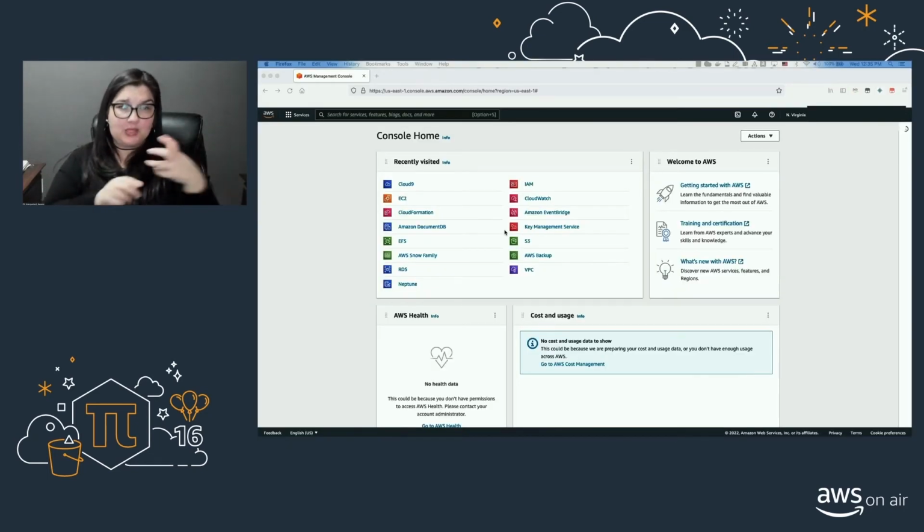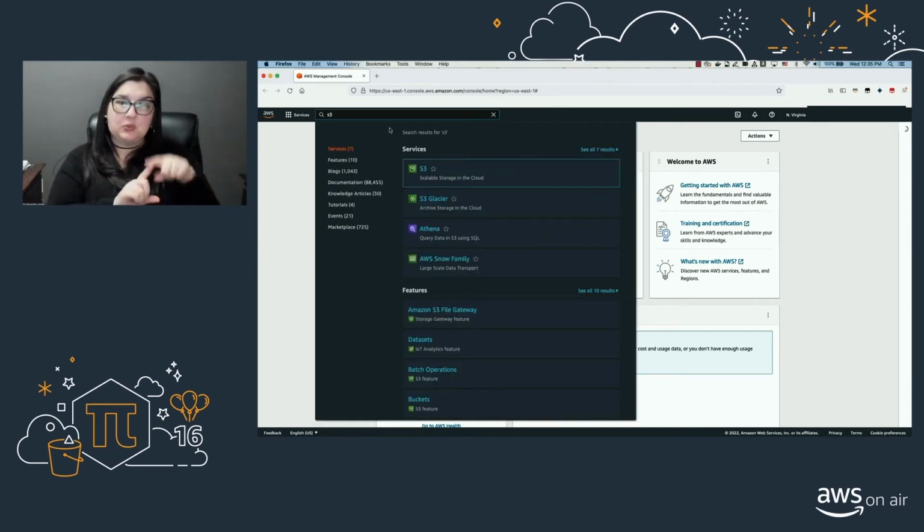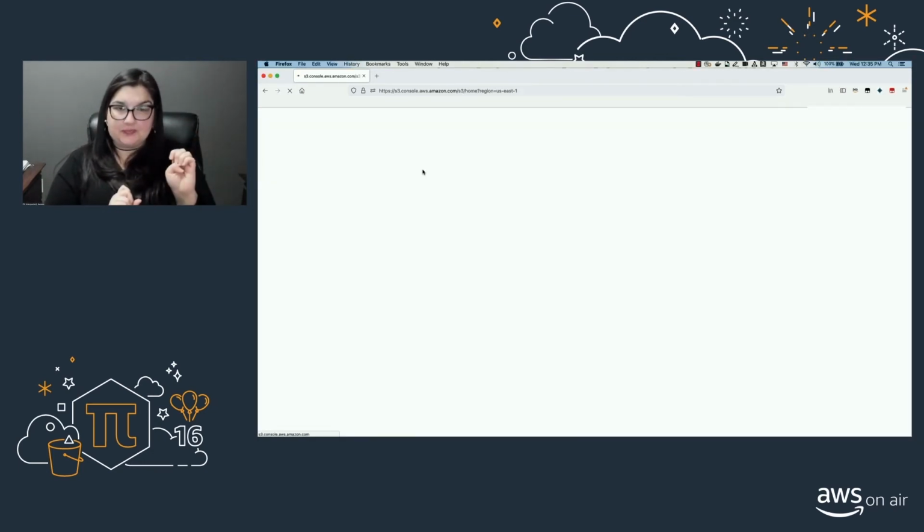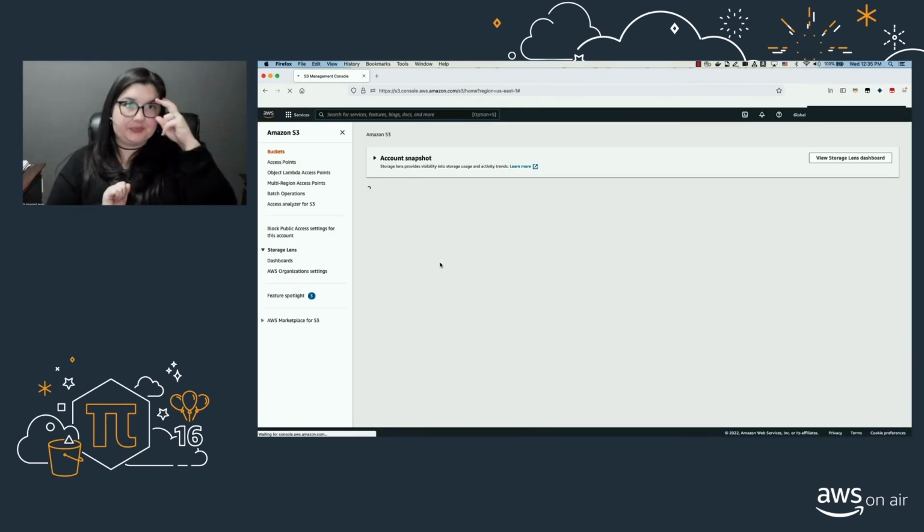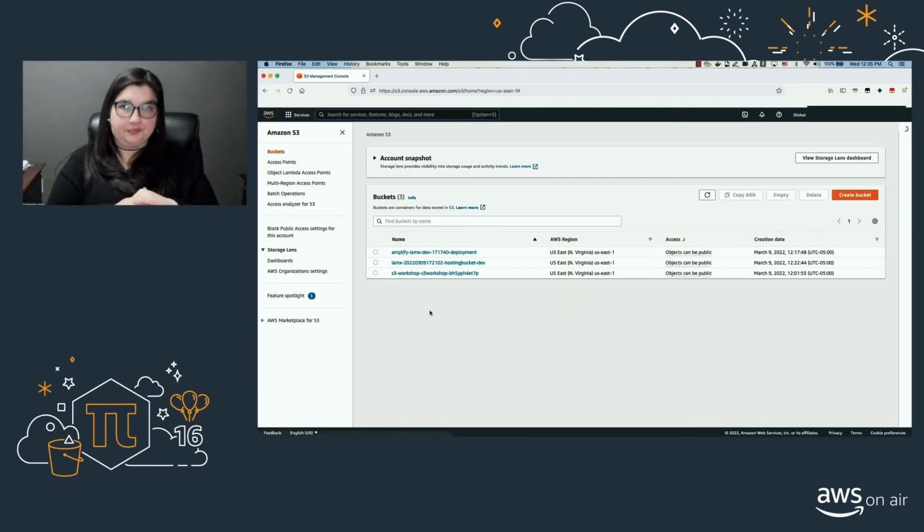So to get started, this is my Amazon AWS Management Console, and we are going to see how to deploy that S3 Object Lambda access point, how to create that S3 access point, and how to integrate that pre-deployed Lambda function into the S3 Object Lambda access point. So to get started, I'm going to type in S3 to go into my S3 console. Select S3.